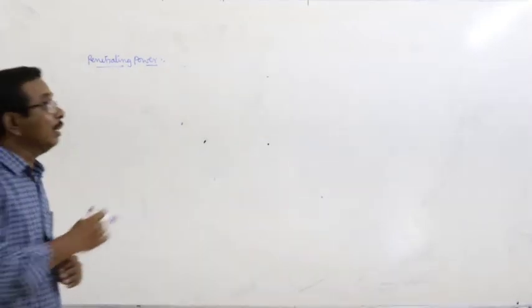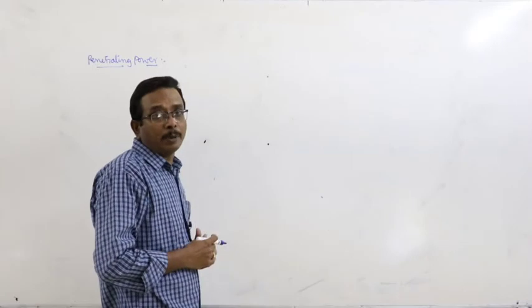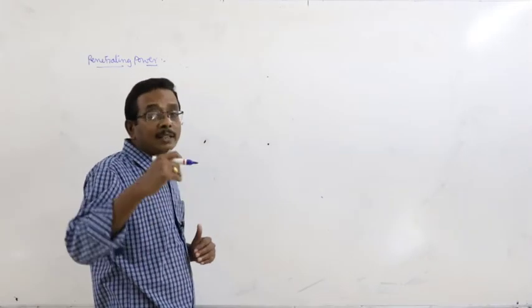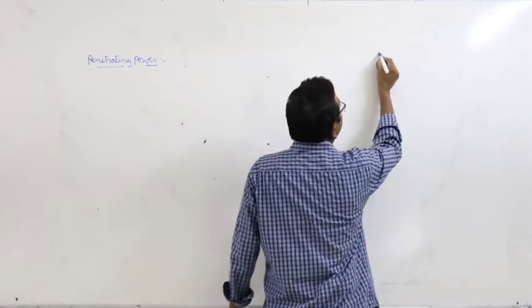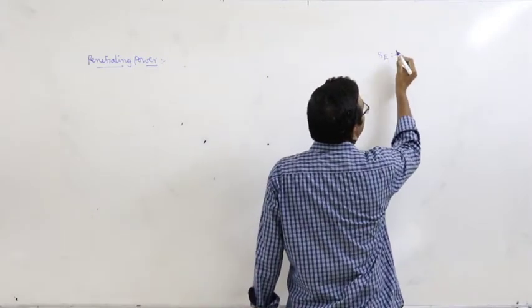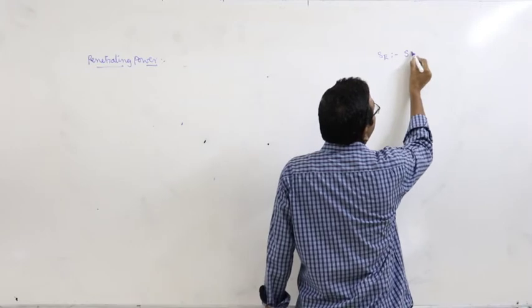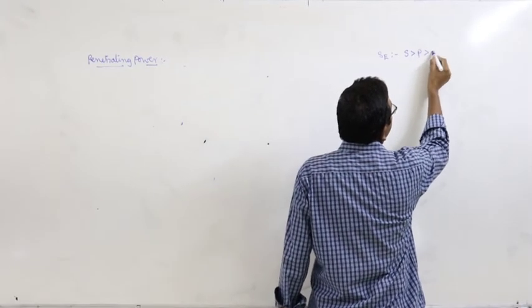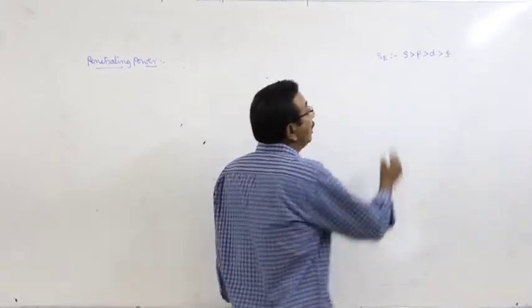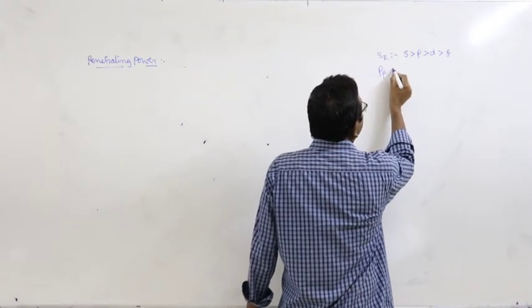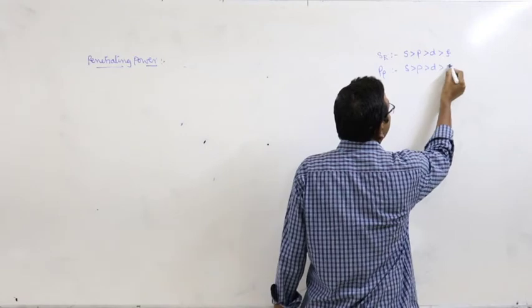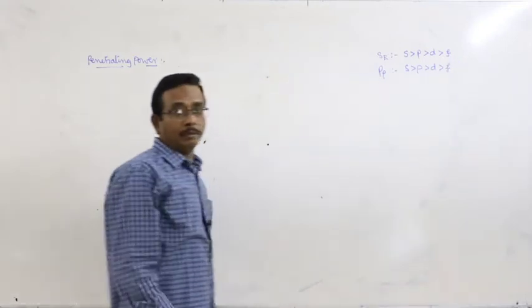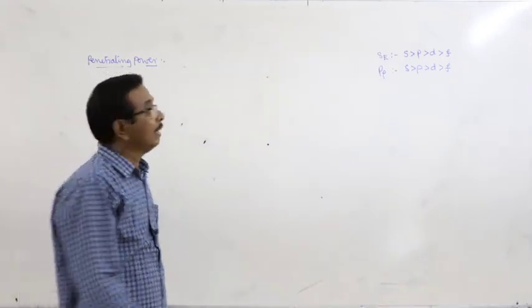And what about the order of the penetrating power and also screening effect? The order of the screening effect of the electrons present in different orbits is S greater than P greater than D greater than F, and the order of penetrating power is also the same, S, P, D and F. What is the sense of that?